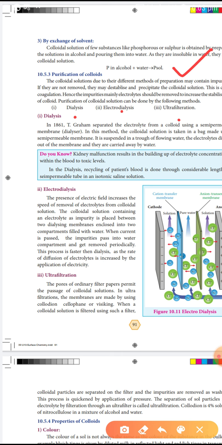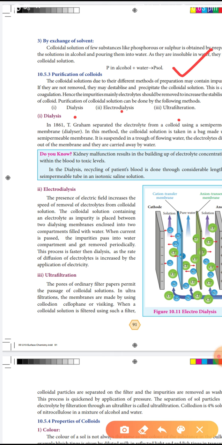First let me learn dialysis. In 1861, T. Graham separated the electrolyte from a colloid using a semi-permeable membrane. That is called a dialyzer. Okay, in 1861, T. Graham separated the electrolyte from the colloidal substance using a semi-permeable membrane. That semi-permeable membrane is called a dialyzer.